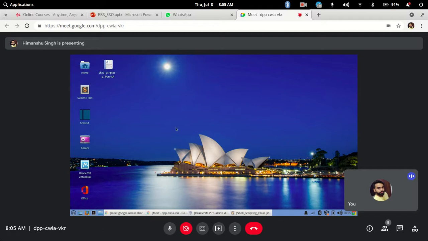So let's first go ahead and open it and let me connect to the server.